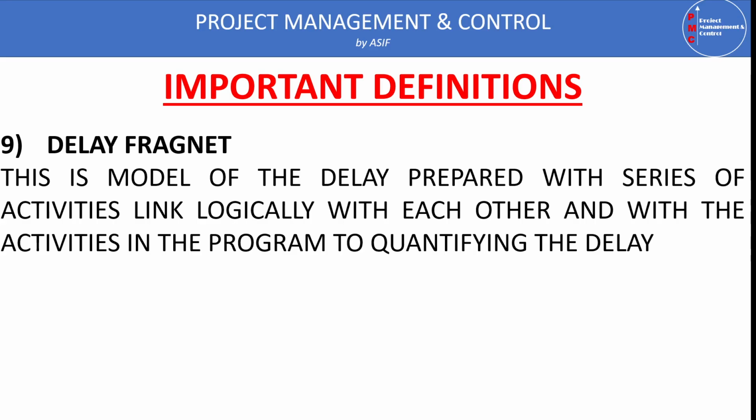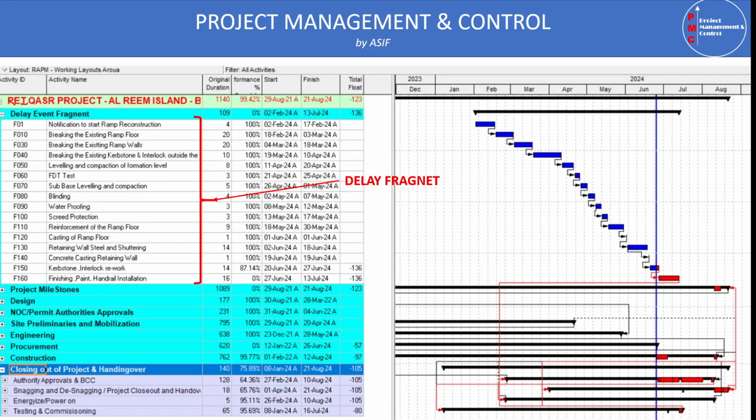Now the project is 20 days delayed, with 10 days before, and because of this additional delay fragment it extends by 10 days. So the contractor will claim 10 additional days for the project completion. As you see on the screen, this is a model of the delay prepared with a series of activities linked logically with each other and with the activities in the program. The purpose of it is quantifying the delays, how much delay the contractor suffered.